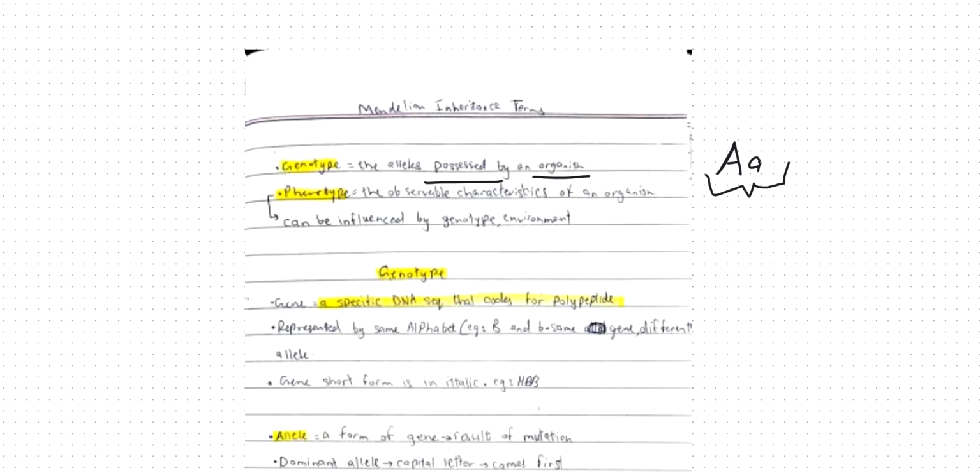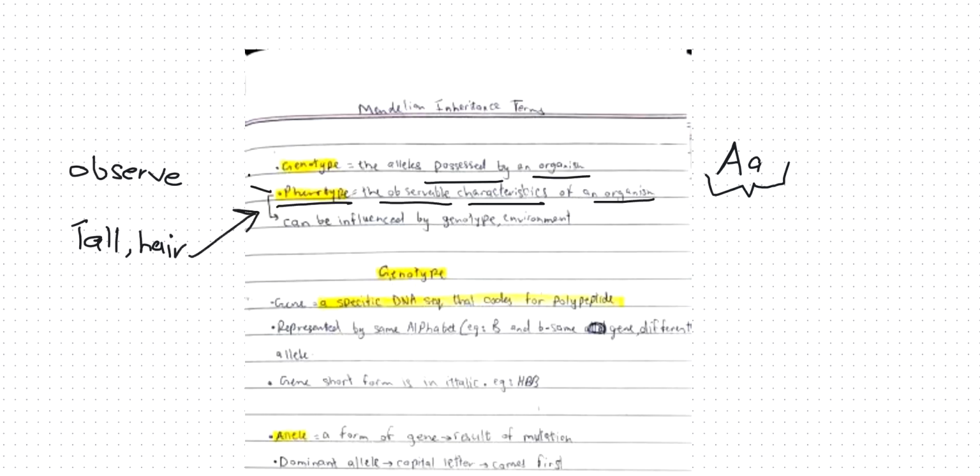Similarly, a phenotype is the observable characteristics of an organism, basically what you can observe on that organism. For example, the animal can be long, it can be tall, it can have different colors of hair. All of these are phenotypes.